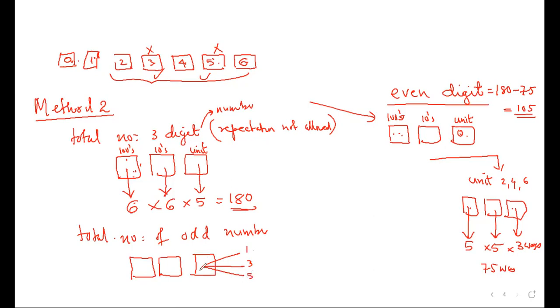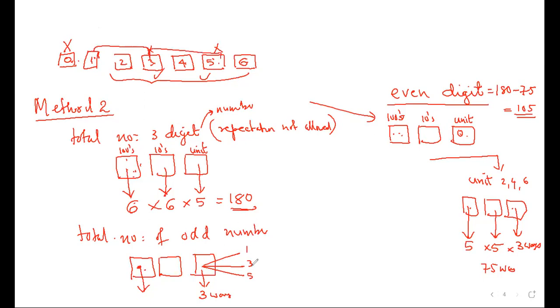So how many ways you can arrange this place? 3 ways. How many ways you can arrange this place? Now restriction was here. What are the numbers that you cannot put here? You cannot put 0 here.